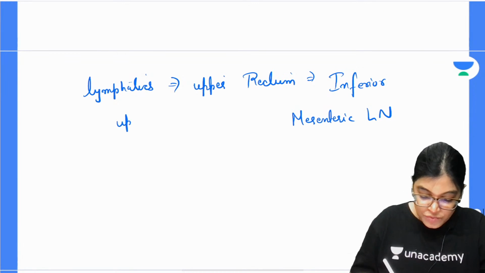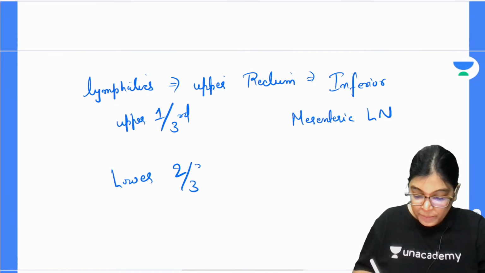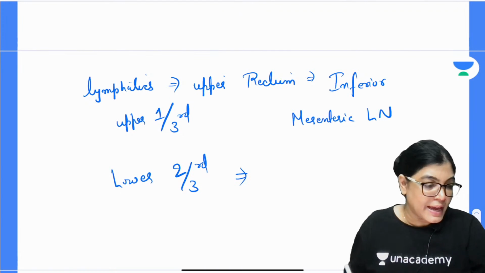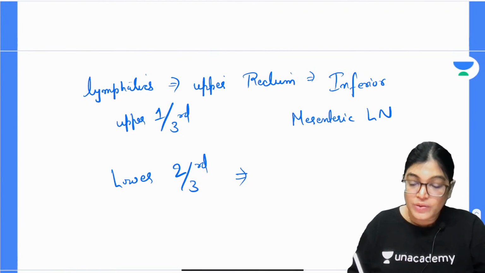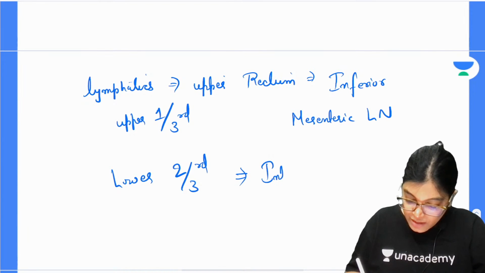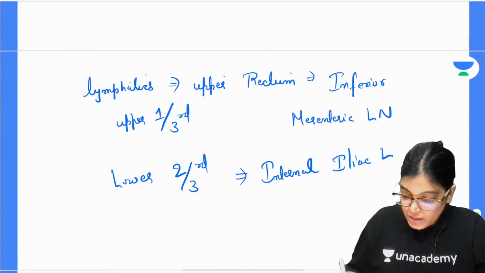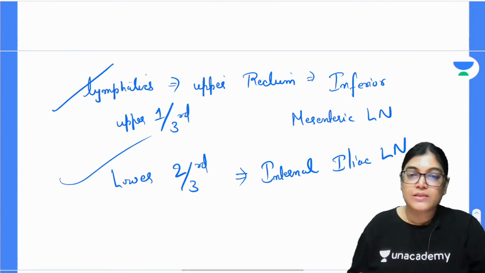This is the drainage for the upper 1/3. Now when I am talking about the lower 2/3 part of the rectum, its lymphatic is draining into the internal iliac lymph node. So both are correct answers. This is all about the rectum.